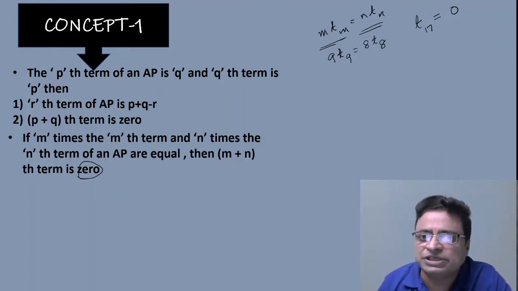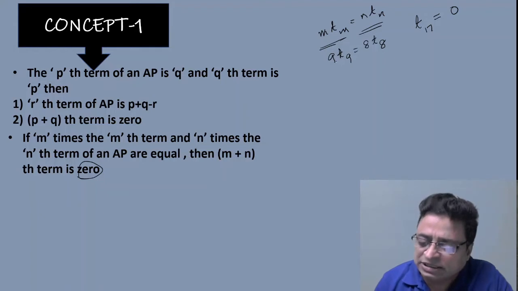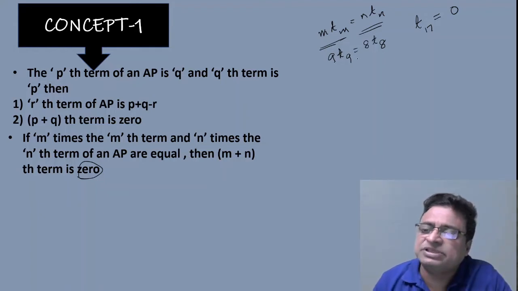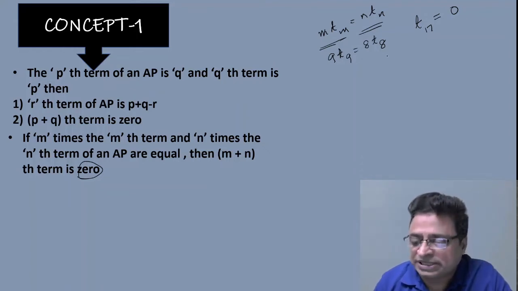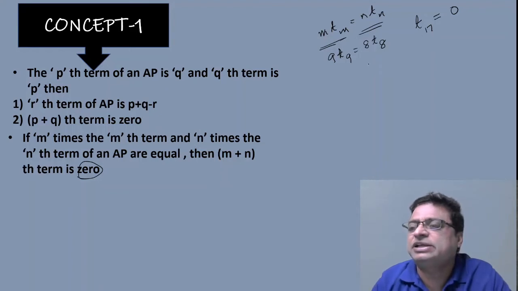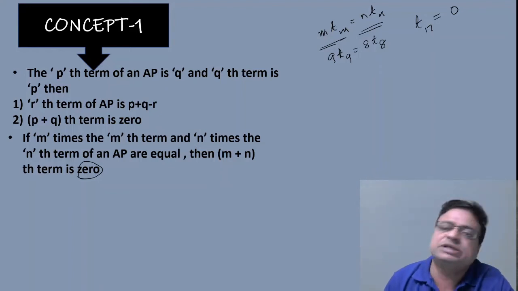So what kind of questions can we expect? Listen: 9 times the 9th term is equal to 8 times the 8th term of an AP. Then m plus n, that means 9 plus 8, the 17th term is equal to what? The answer would be 0.